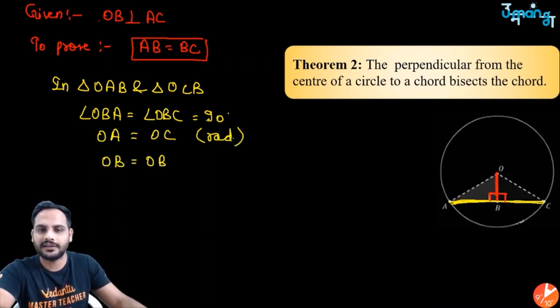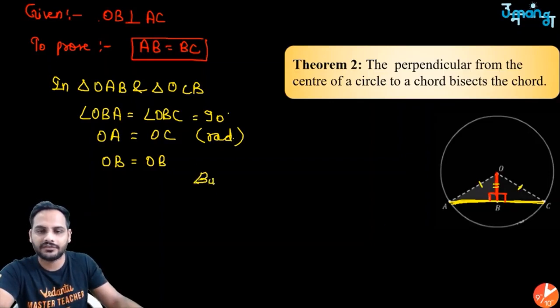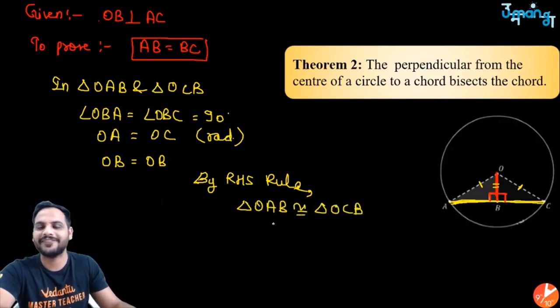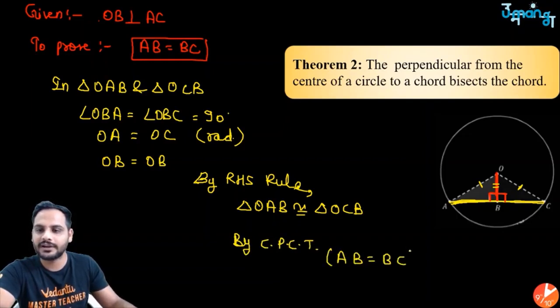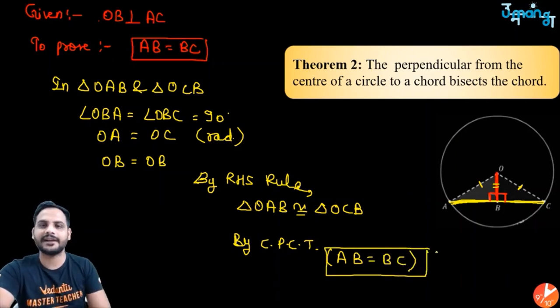So you can clearly see the right angle, hypotenuse, side rule. By the RHS rule, we can clearly say triangle OAB is congruent to triangle OCB, and by CPCT, my result is AB is equal to BC. So you can clearly see it is just the case of congruency of triangles. If you know the diagram, just use the congruency of triangles and this theorem is also proved.